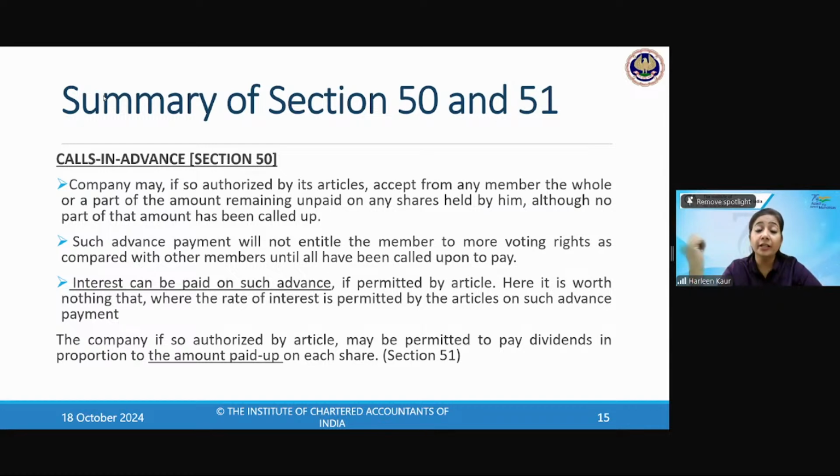Can I pay the dividend in proportion? So yes, I can pay only if the articles authorize. So Om Krishnam is absolutely correct. Others have just written yes or no. So that is the correct answer. Yes, ma'am. Only if the articles authorize, then you can pay the dividend in proportion to the amount. Okay.